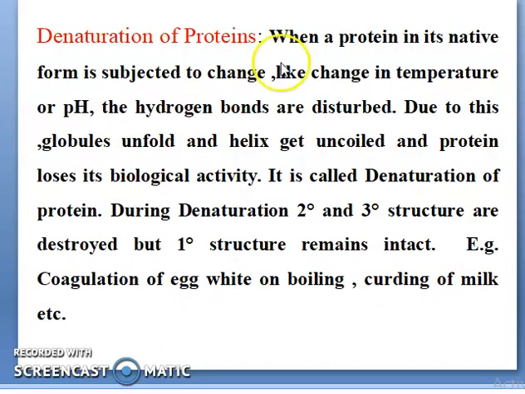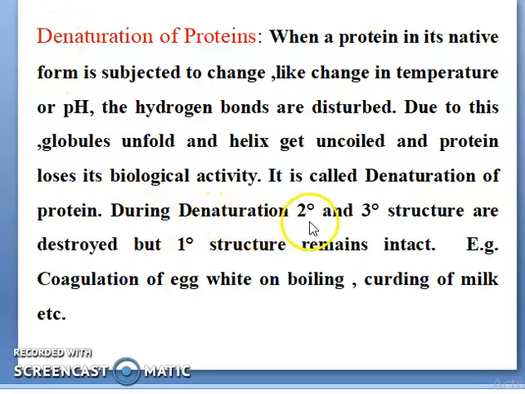Now, what is denaturation of protein? This point is also very important. When a protein in its native form is subjected to a change in temperature or pH, the hydrogen bonds are disrupted, the globules unfold and the helix gets uncoiled. The protein loses its biological activity. That is simply called denaturation of proteins.